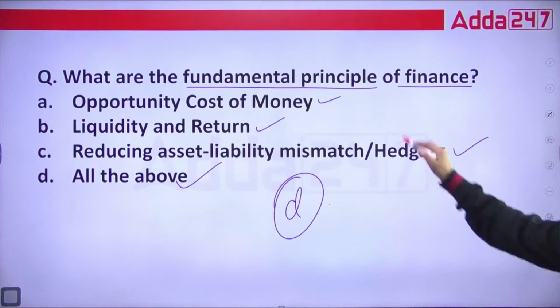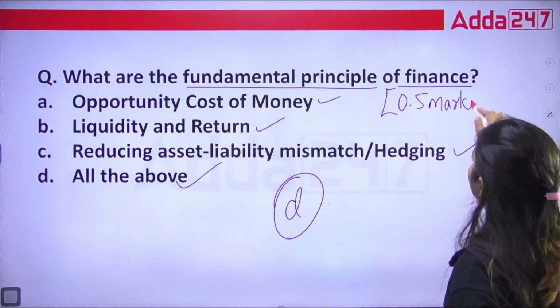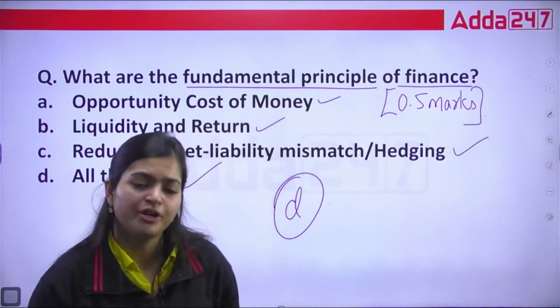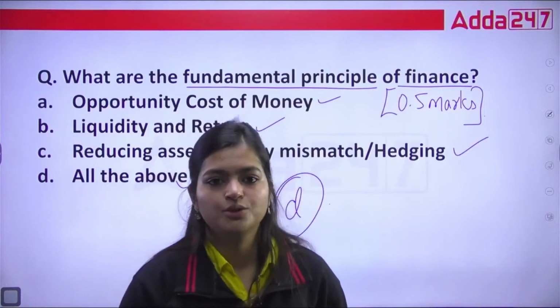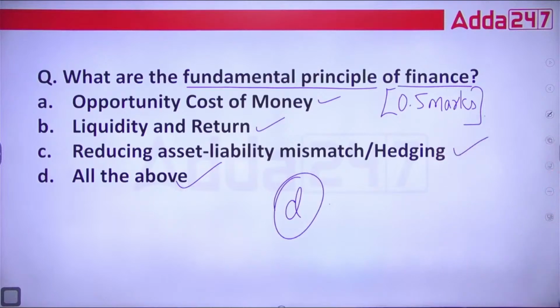Okay? These types of questions can come in exams for 0.5 marks because they are direct questions. You know, in exams we are going to see 1.5, 1, 2 marks questions. So these types of one-liners will come for 0.5 marks.